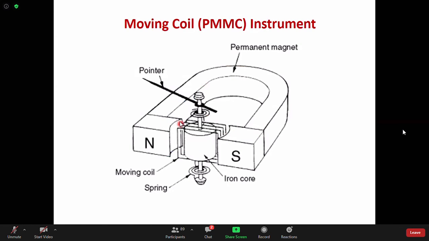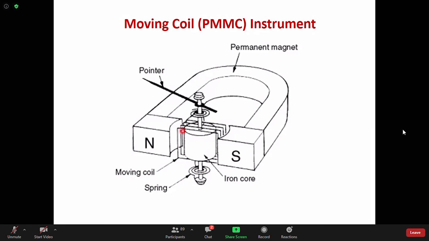This portion, just like this curved portion, is actually made in such a way that the flux is radial. Radial flux means it is always perpendicular to the area vector of the coil. Therefore your torque will be NBIA, that is IA cross B, that is the torque acting on a current carrying coil. So that torque will be acting on it, and these two, the top one and this bottom one, they are the springs.